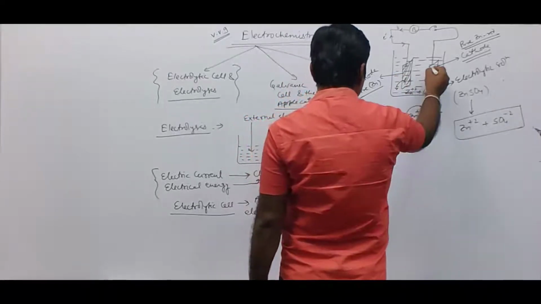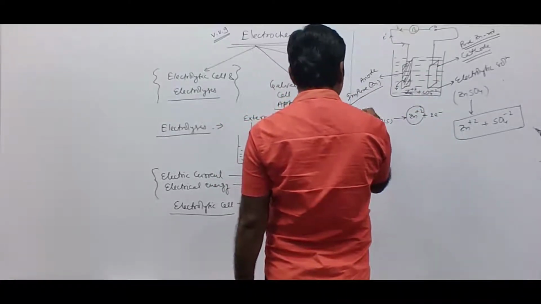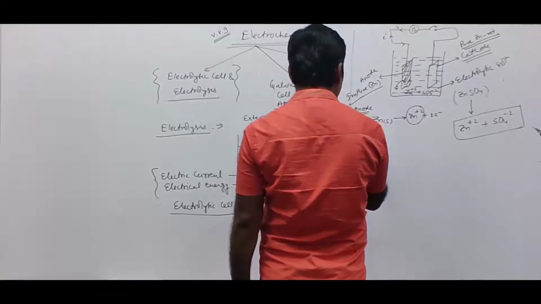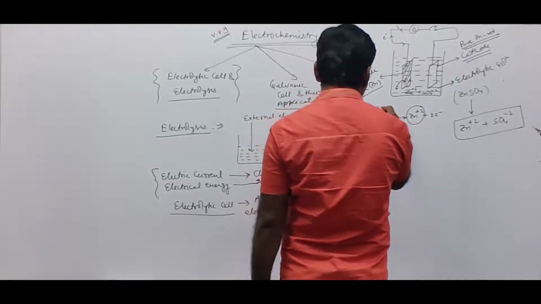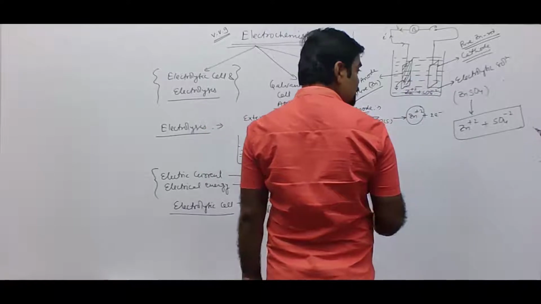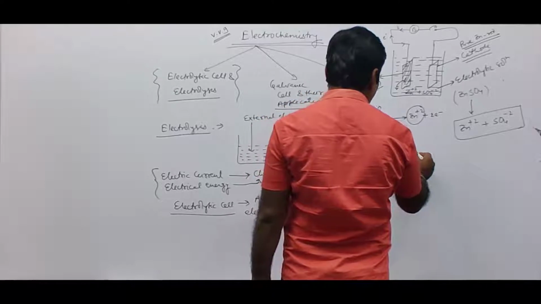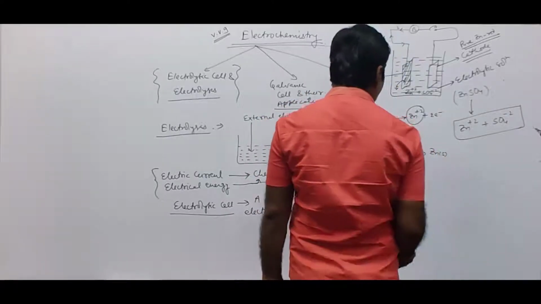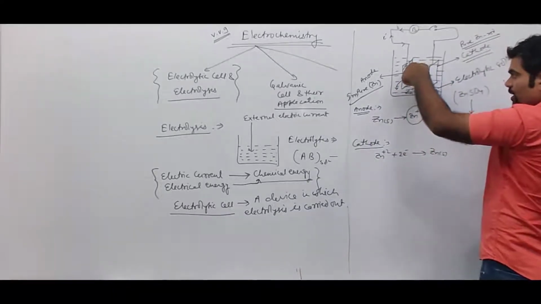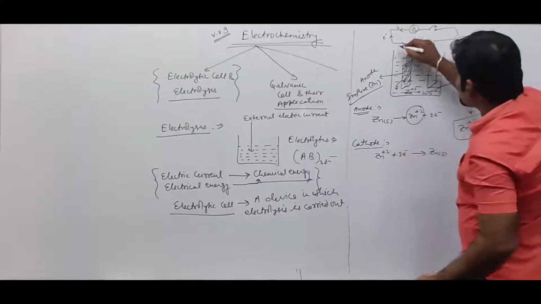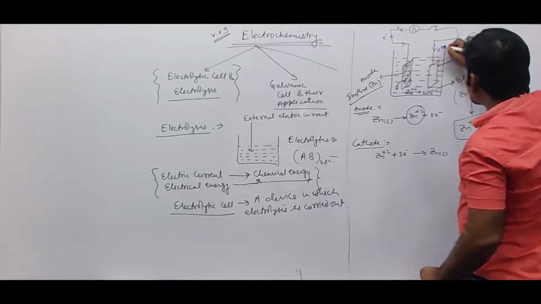This reaction takes place at the anode. If you see the reaction at the cathode, which is a pure zinc rod, what happens? Zn2+ from the solution will accept electrons, becoming solid Zn. The electrons flow outside through an external wire and go to the cathode.